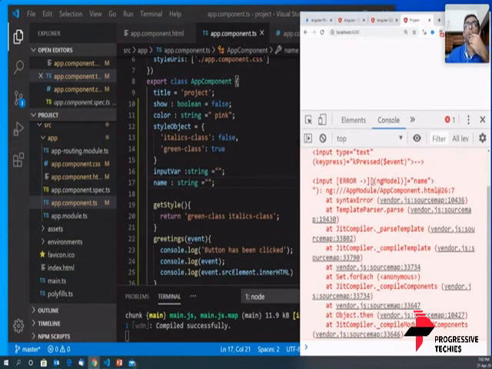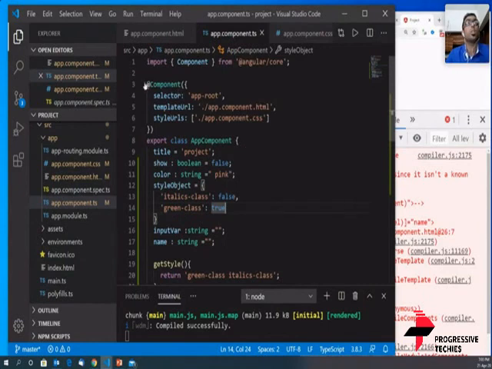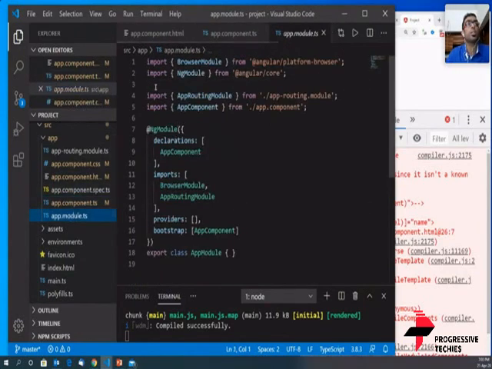We have come across an error. What is the error? It says can't bind ngModel since it's not a known property of input. So we have to import the forms module in the app module.